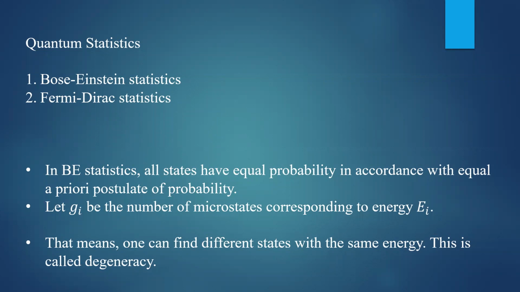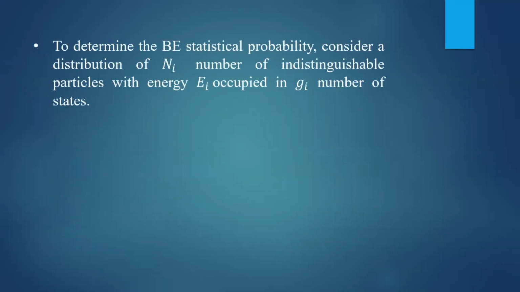In classical physics, the energy and other properties are continuous, they are not discrete. But in quantum mechanics, the states are discrete. Energy is quantized, momentum is quantized. Each and every property of the system is quantized. They can take only discrete values. In such a case, you can find different states having the same energy, and this is called degeneracy.